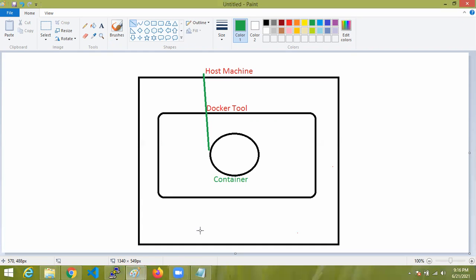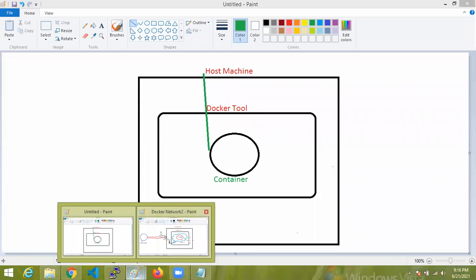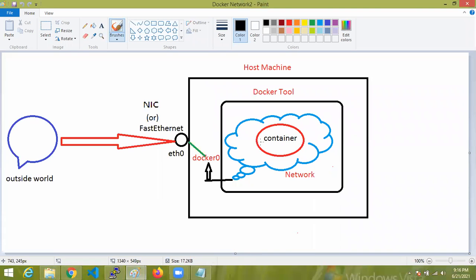There is no separate network for the Docker tool. If you go with the host only network driver type for this container, there is no separate network in Docker. It will be accessible directly from your host machine through IP and port number. But if you go with bridge network, there is a separate bridge network in the Docker tool. This is bridge type of network.